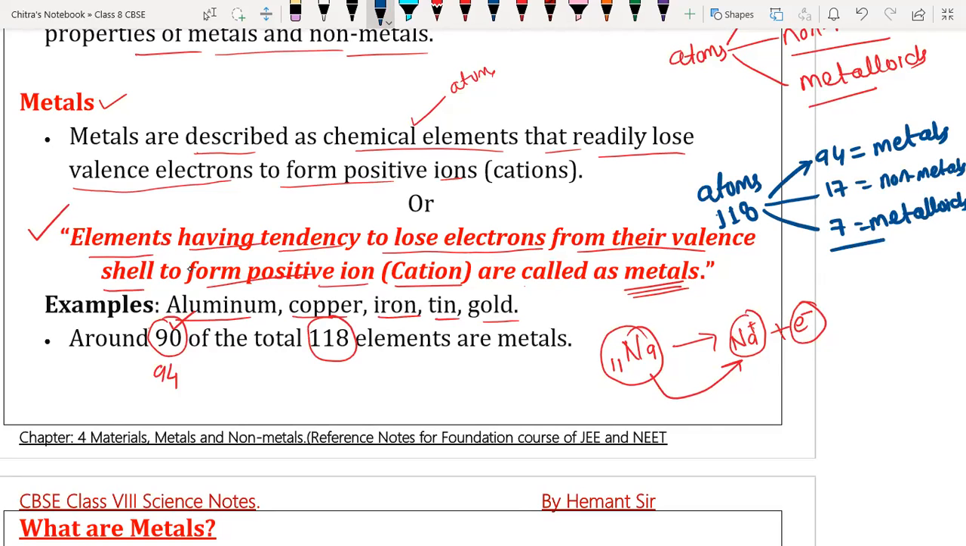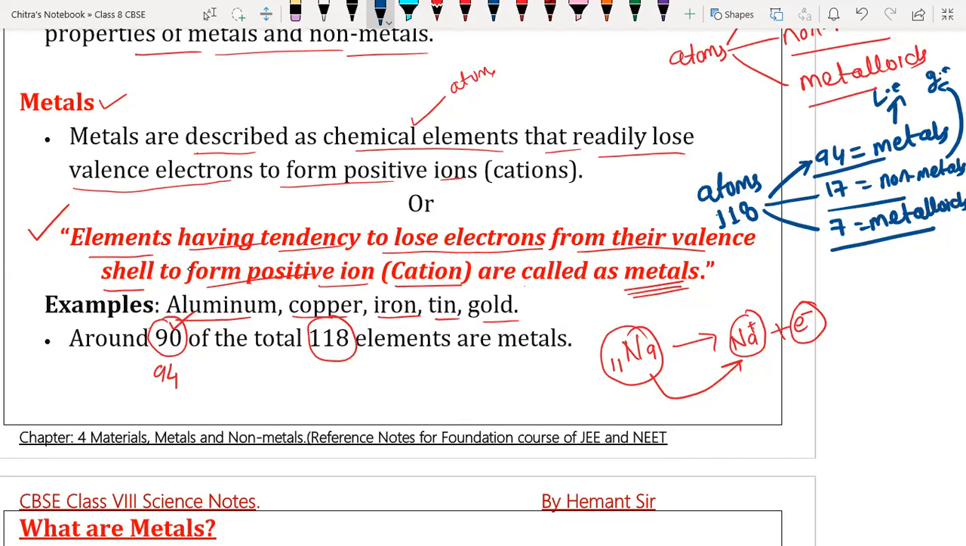So what is the difference between metalloids and metals? Yeah, so what's the difference between them? Metals have a tendency to lose electrons. Non-metals have a tendency to gain electrons. They have a tendency to gain electrons, and metals have a tendency to lose electrons.